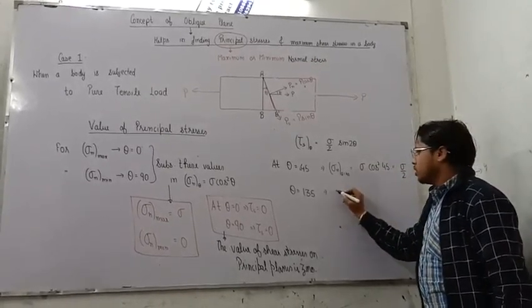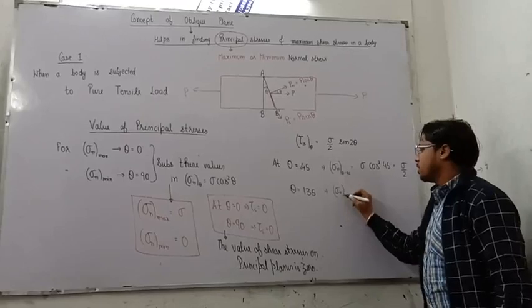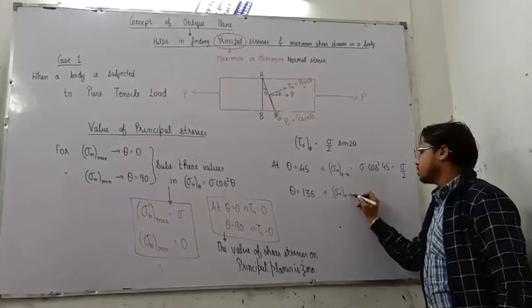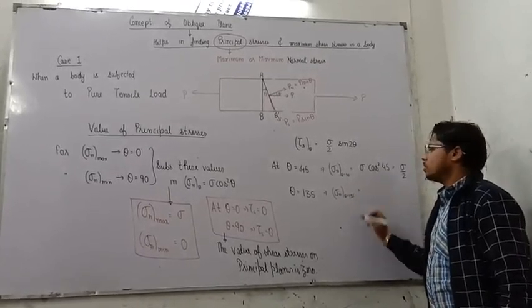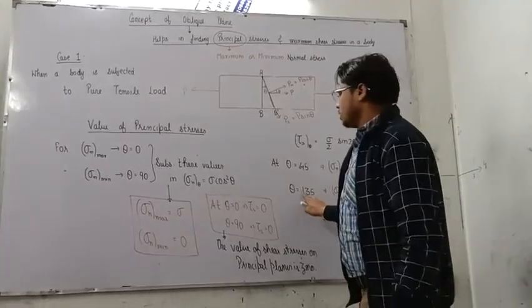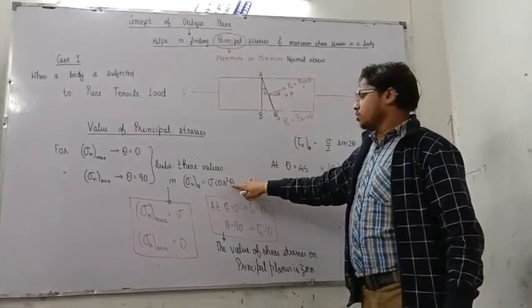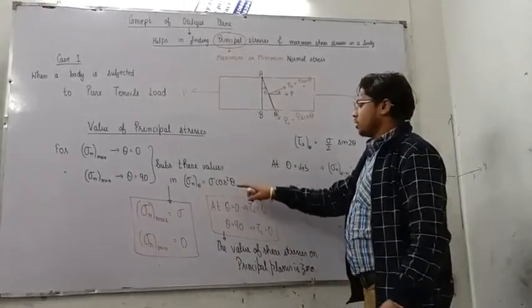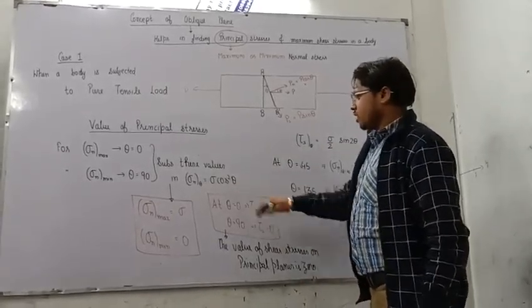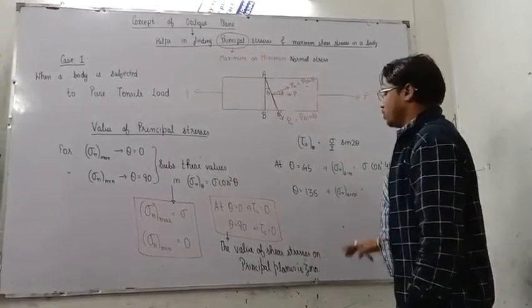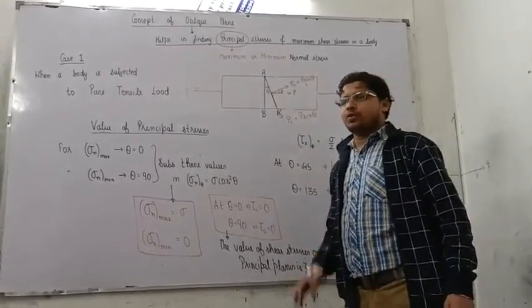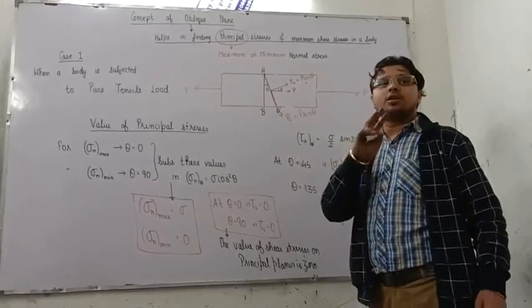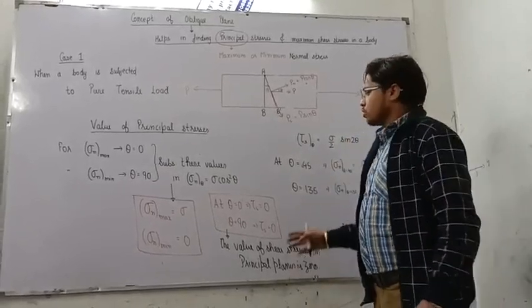Now, knowing the value of sigma n at theta equals 135 degrees. What will be the value? See, when you substitute 135 degrees in this particular equation, cos 135 has the value 1 by root 2 again, but in the minus form, because it's in the second quadrant.